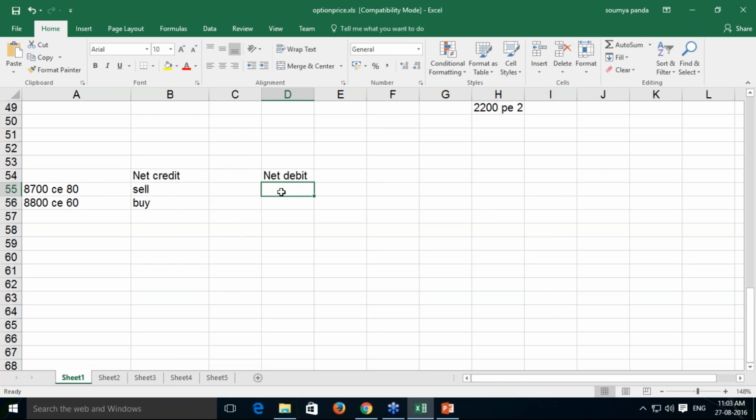Then if you do it in reverse order, suppose you buy the first one by paying 80 and sell the second one at 60, then it is called a net debit strategy. So when money flows into your account, it is net credit. When money flows out of your account, it is known as a net debit strategy. So the formation of strategies is broadly classified into two categories, net credit and net debit strategies.